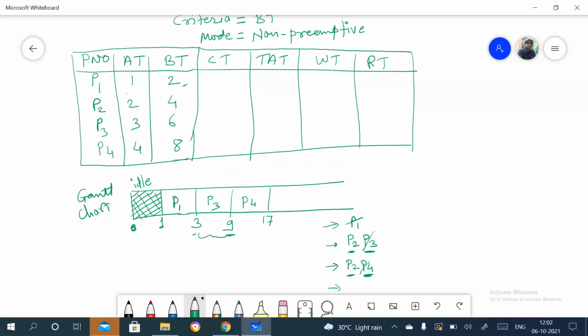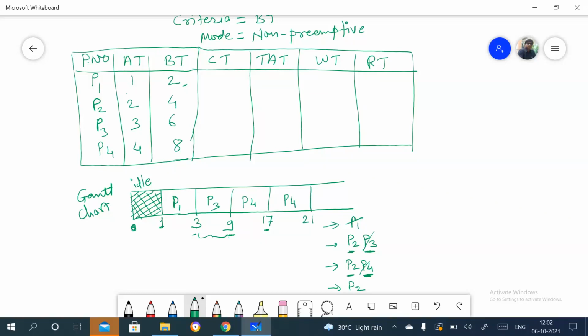Now in the queue only P2 is there, because we need to check whether any process arrives at 17 or before 17 after 9. There is no such process, because all processes have already entered the queue. So only P2 is in the ready queue, and its execution time is 4. The processor will take that process for 4 units, and the time is 21. At 21, P2 will complete its execution.